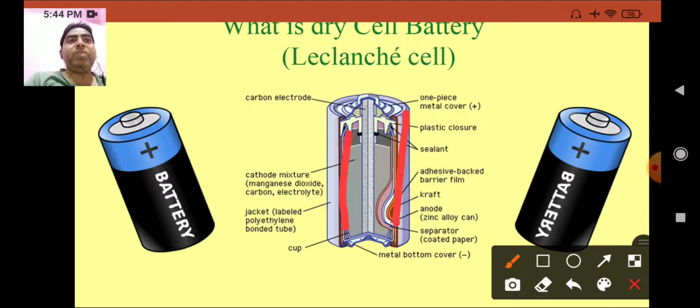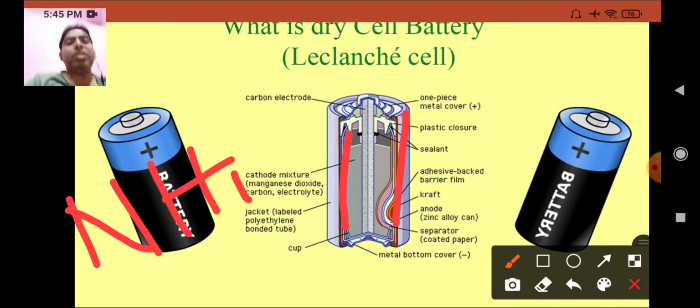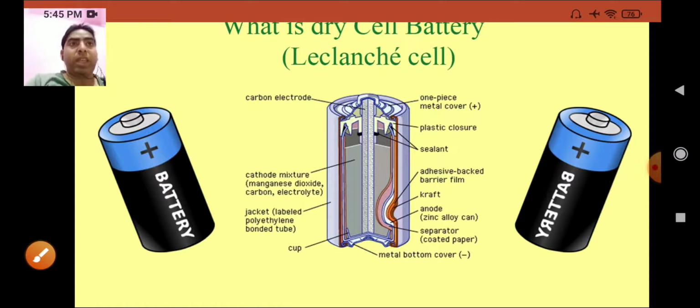And the remaining space inside the zinc container, you can see here, is filled with a thick paste of ammonium chloride, NH4Cl. Okay, the outer side of the zinc container is covered with a cardboard cover except the bottom.